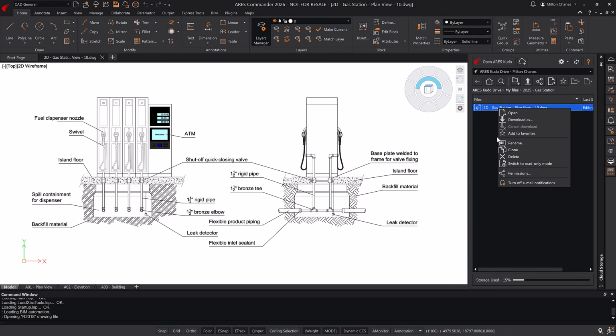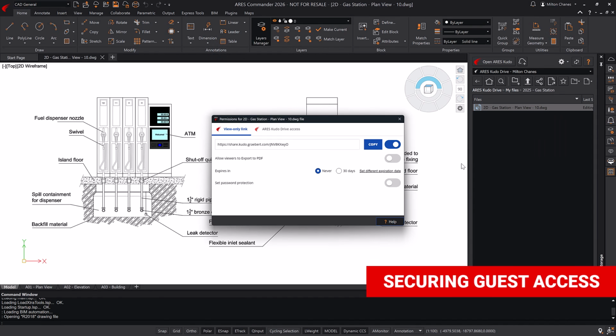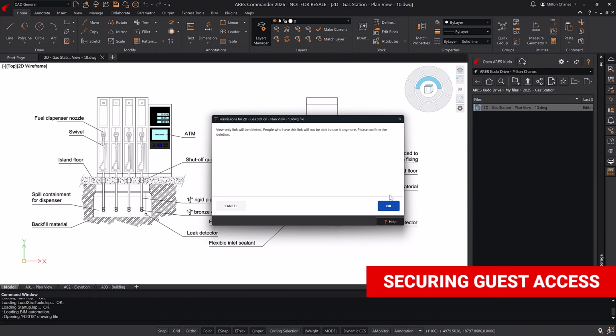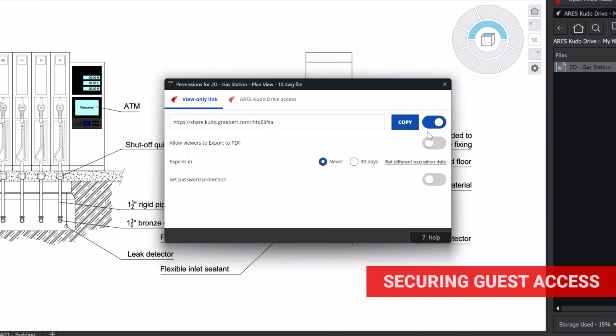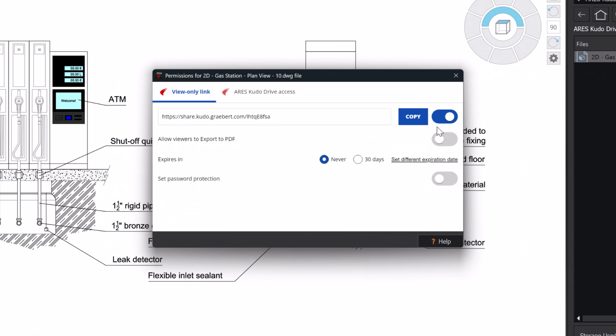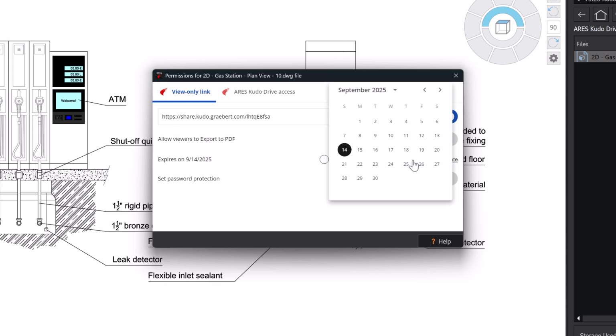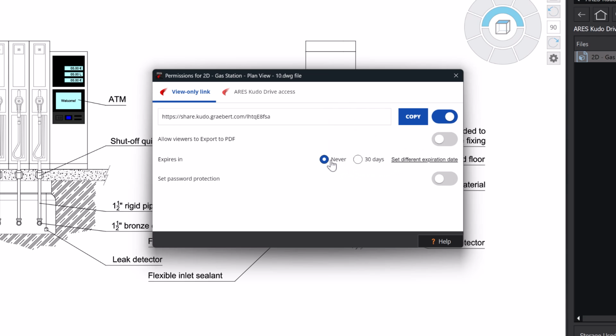Returning to the permissions dialog, you can disable the view-only link at any time. Reactivating it will generate a new link to share with whoever you choose. You can set it to expire automatically after a set amount of time, for example, in 30 days, or specify a custom expiration date. For enhanced security, you can add a password, which you can change at any time.